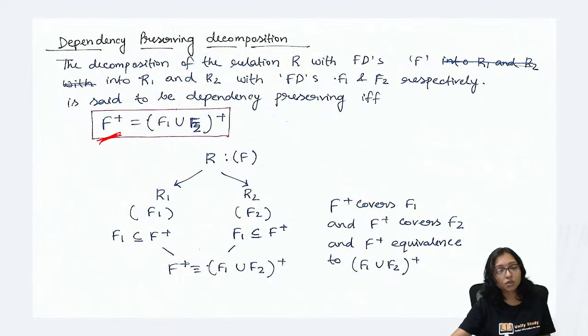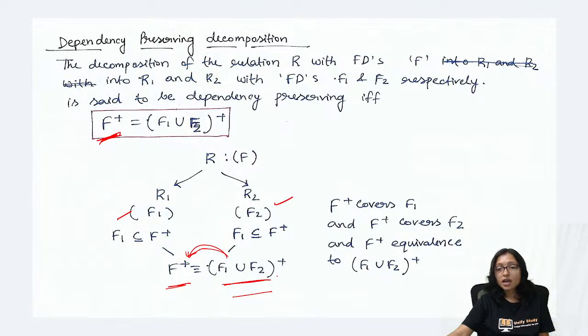So must do the closure. After that, divide it between F1 and F2. Then check the union of F1 and F2. Are you able to get back F closure? If you are able to get back F closure, then only this is dependency preserving. Otherwise, anyhow it will not be dependency preserving.